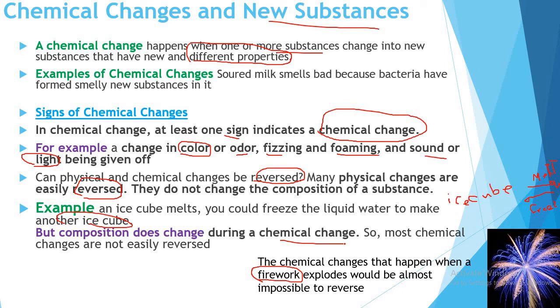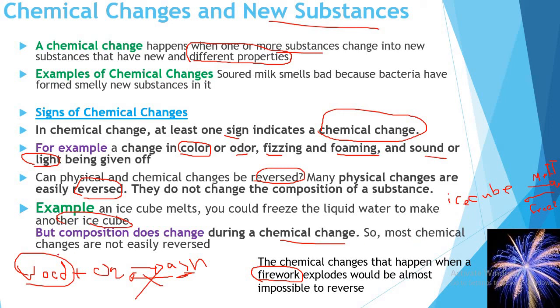When firewood burns, the wood changes into a new substance like ash. The composition that makes up ash is different from the wood, so we cannot reverse this reaction. When the wood reacts with oxygen and burns, it forms a new substance, ash. The composition that makes up ash is different from the composition that makes up wood. So we cannot reverse this reaction. We cannot form wood again. The composition does change during a chemical change.